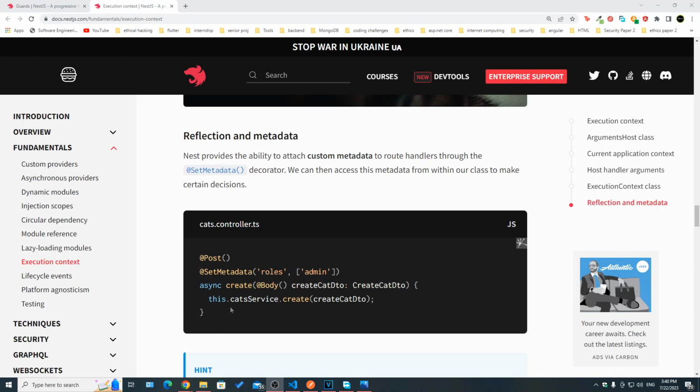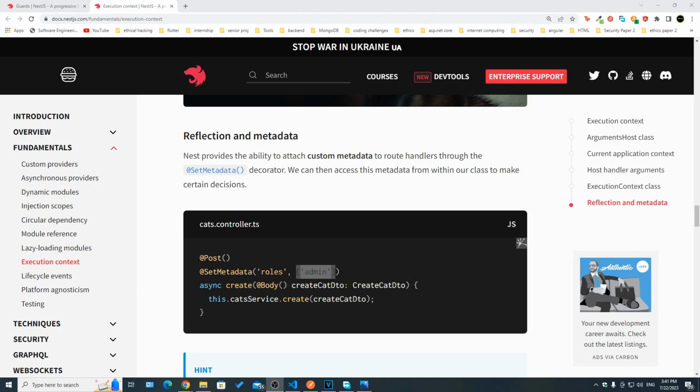So let's say we had this route handler and we had some metadata saying that the roles should be admin if you want to access this create cat route handler. If you're using a guard, like we said, you have the context and you know which route handler is going to be executed next. And you also have access to the metadata of this route handler, which is very important if you want to check the permissions or the roles. So this is to show you why you should use guards instead of middlewares whenever you're working on authentication and authorization.